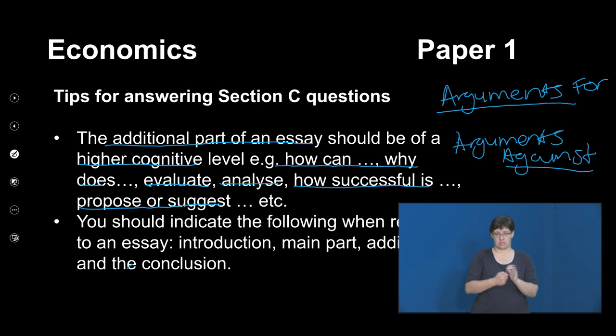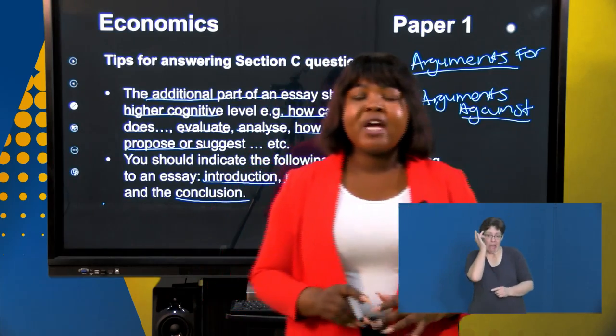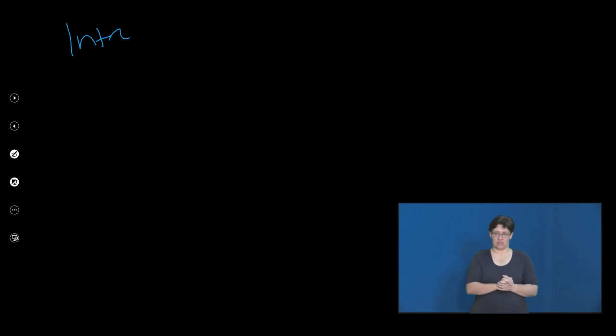You should indicate the following when responding to an essay. Show that this is the introduction. Show that this is the main body. Show that this is the additional part. And also show that this is the conclusion. Like I'm saying to you, boys and girls, do not be shy in the exam to write introduction, main body, conclusion. So when you get in the exam, write introduction and underline.